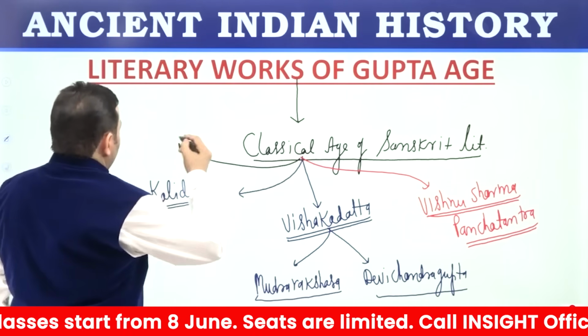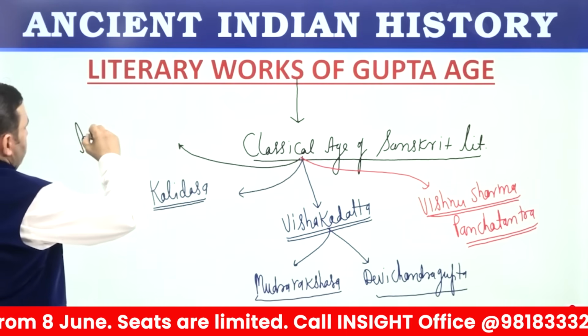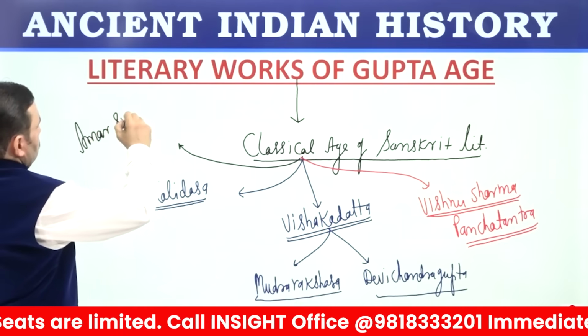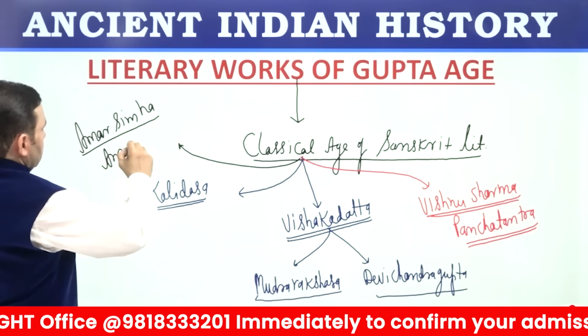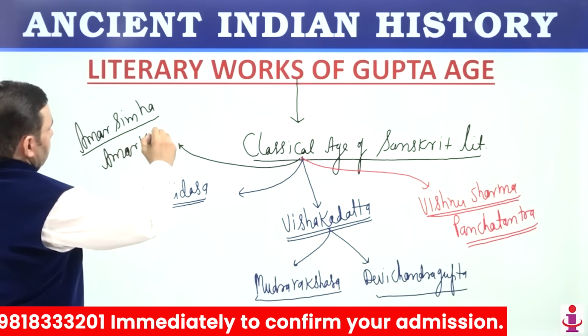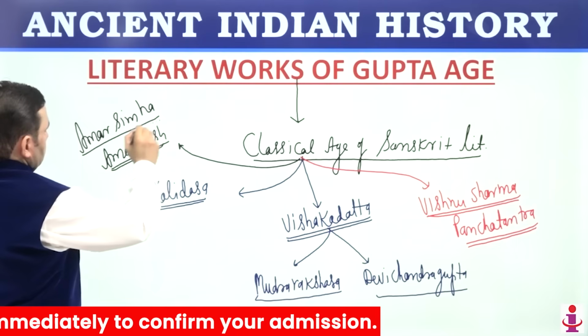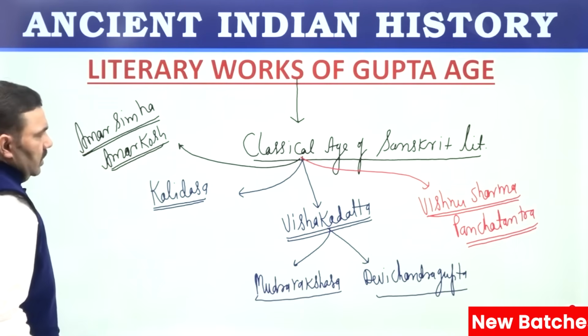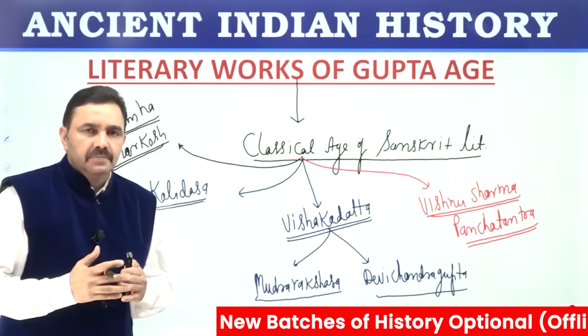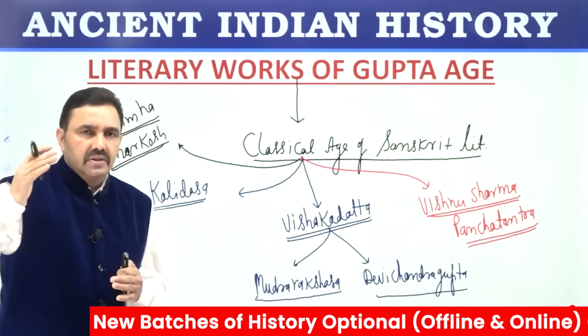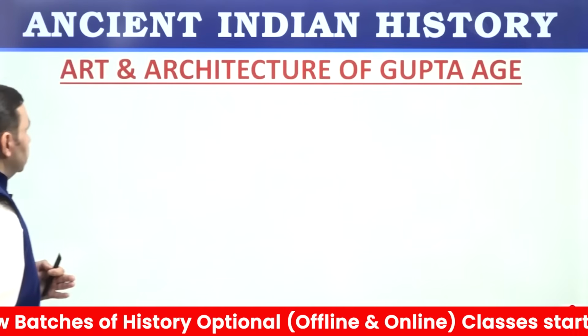Amar Simha wrote Amar Kosh, and Amar Kosh is an encyclopedia. So many books were composed in Sanskrit language. That is why it was the classical age of Sanskrit literature.